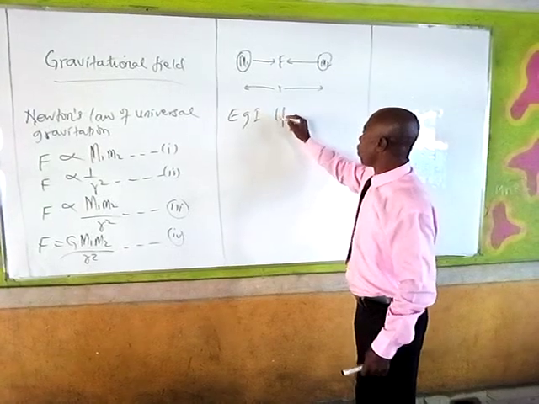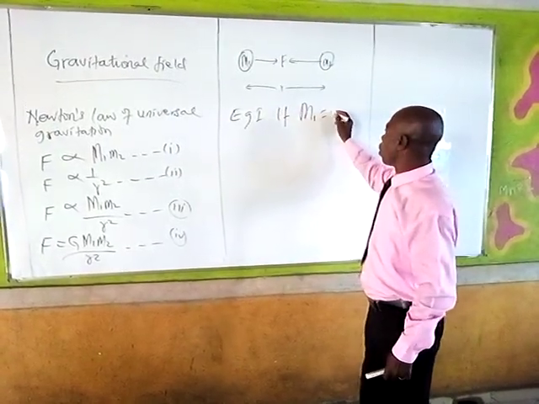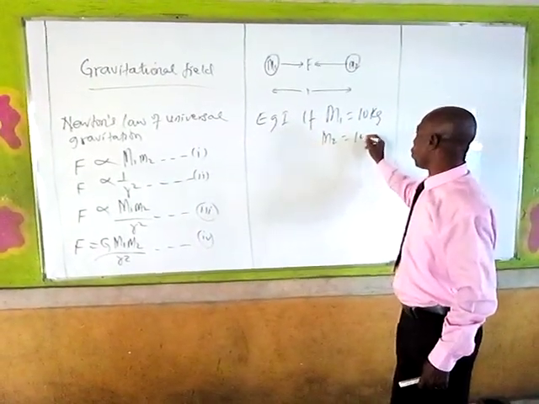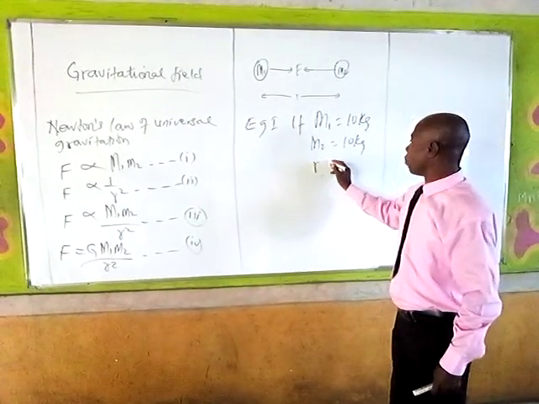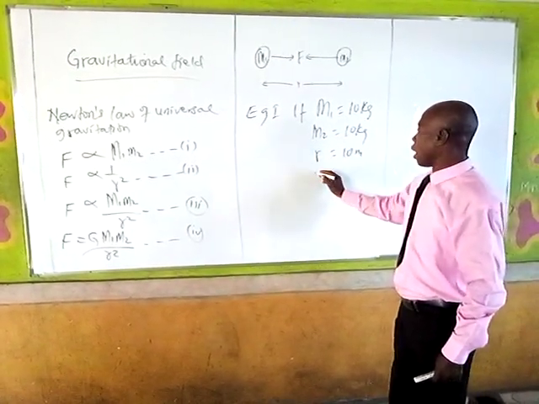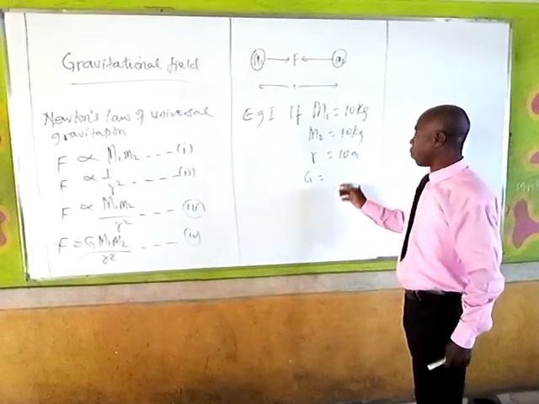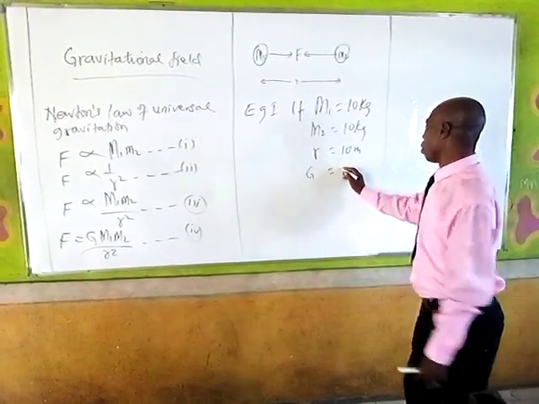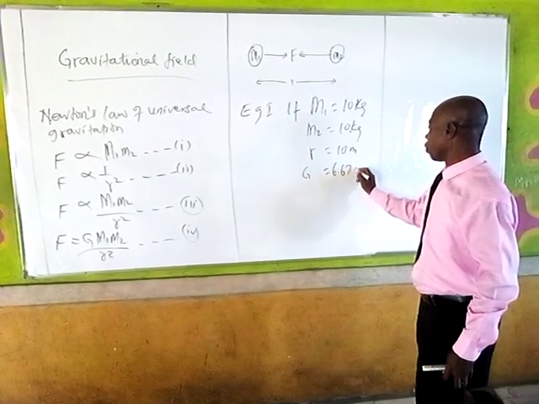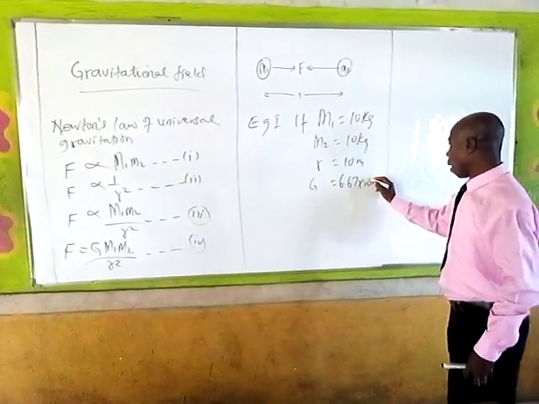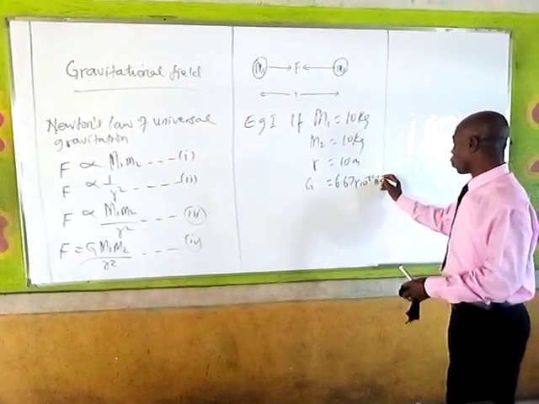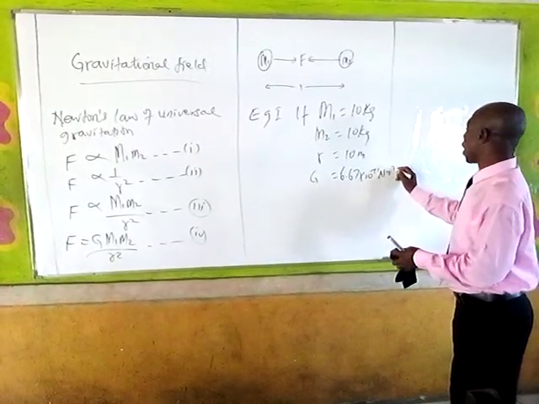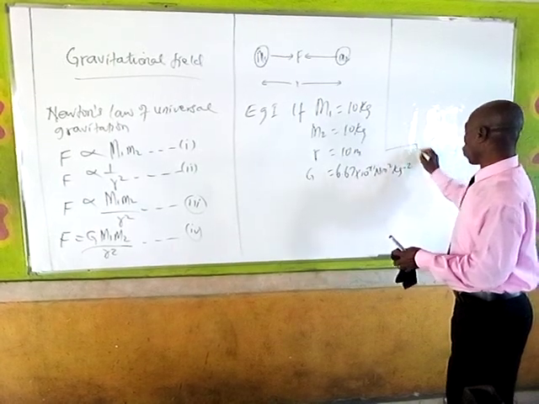For example, if m1 is equal to 10 kilograms and m2 is also 10 kilograms, and the distance between them is 10 meters, and G, which is the universal constant, Newton's universal constant, the value is 6.67 times 10 raised to power minus 11 Newton meter squared per kilogram squared.